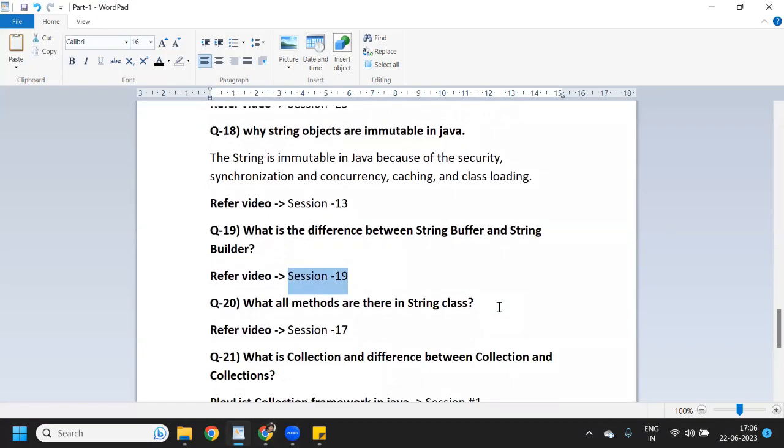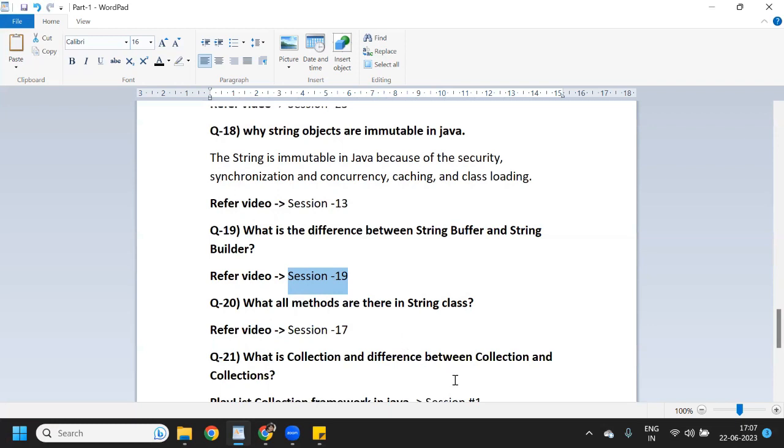Question 20, what methods are there in the string class? Sometimes the interviewer asks, what methods are available under the string class? You don't need to remember all the methods, but you should be able to explain at least 7 to 8 methods, so that they know you have worked on strings and know them well.